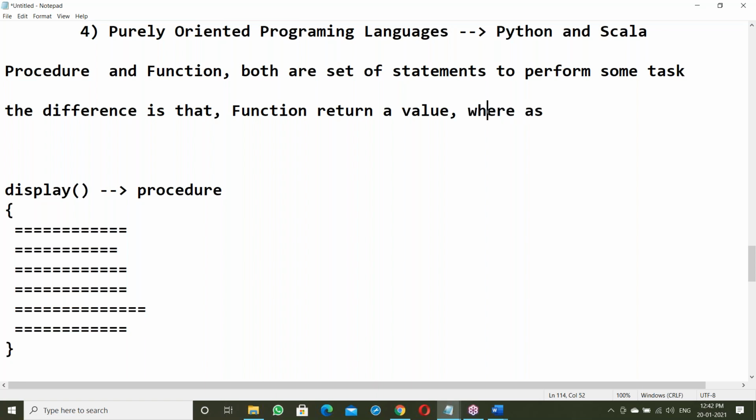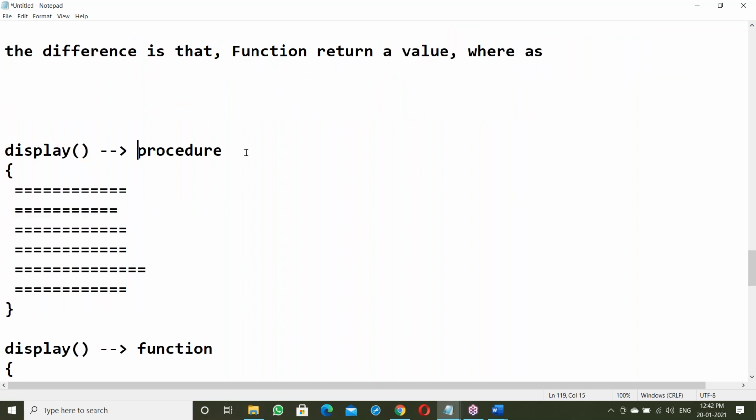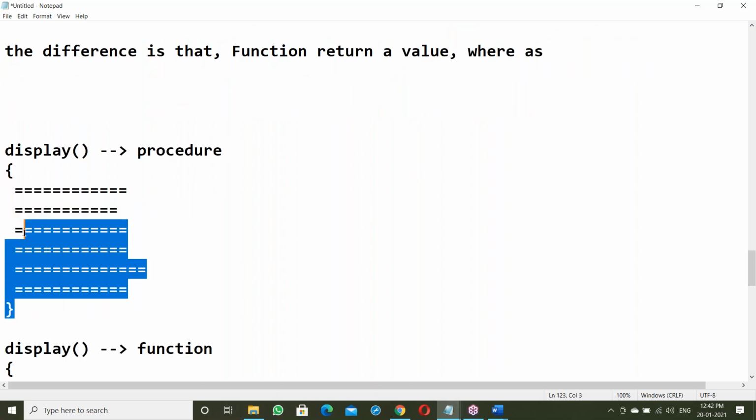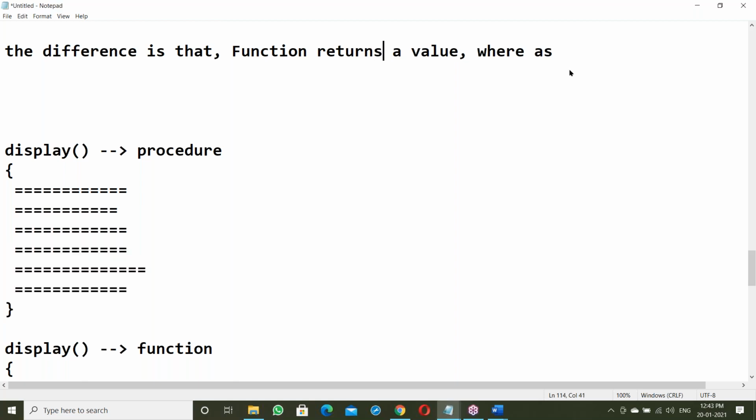Procedure, no return value. See, this is a procedure. Here there is no return value. So the difference is that a function returns a value.